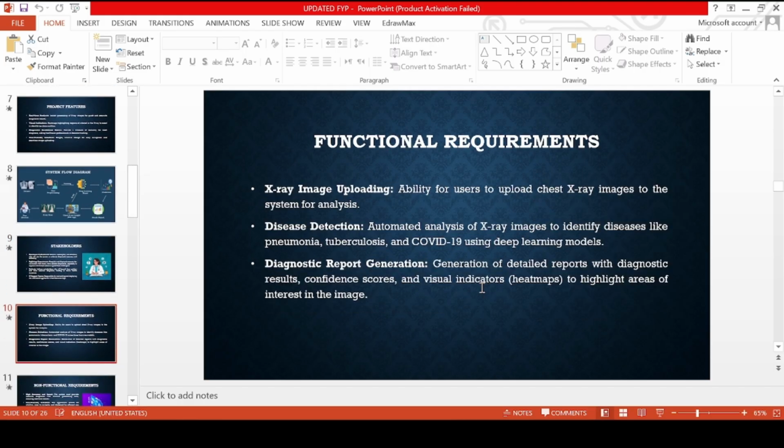Now the functional requirements. The system should allow users to upload the chest X-ray image for the automated analysis, and it will use the deep learning model to detect diseases like COVID-19, pneumonia and tuberculosis. And after analyzing the image, the system will generate a detailed diagnostic report.